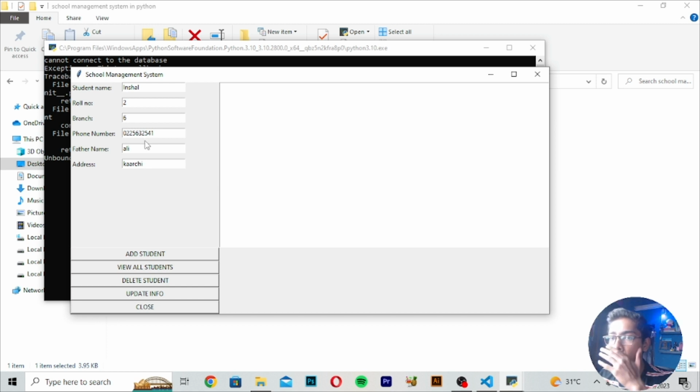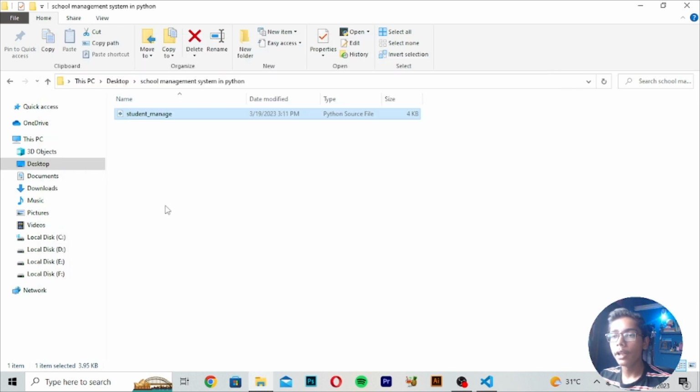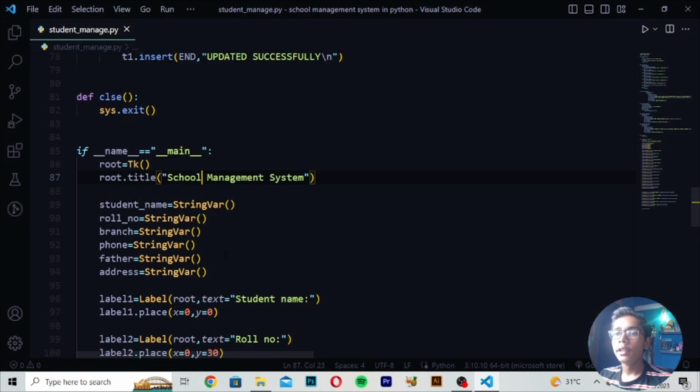Now when this student has been added, I'll press view all students. So like this you can view all these students, and you can delete a student as well by pressing this delete button. If you want to update their info, you can press this button to update, and if you want to close, you can directly close it by writing this. So like this, we have built this amazing school management system.